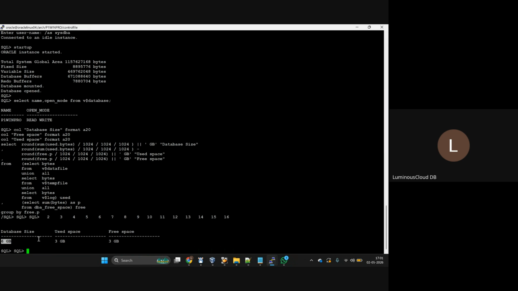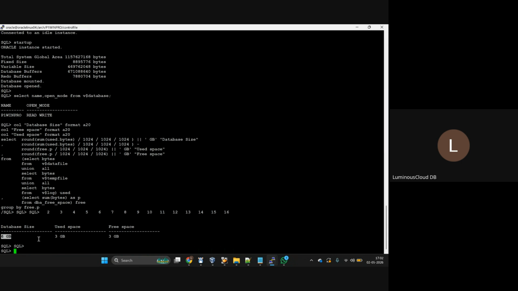Let's take an example. In real time, the databases will be in TBs. Will they give that much downtime for us to take backups? No, sir, it is not at all possible. That's why this is not recommended in real time.